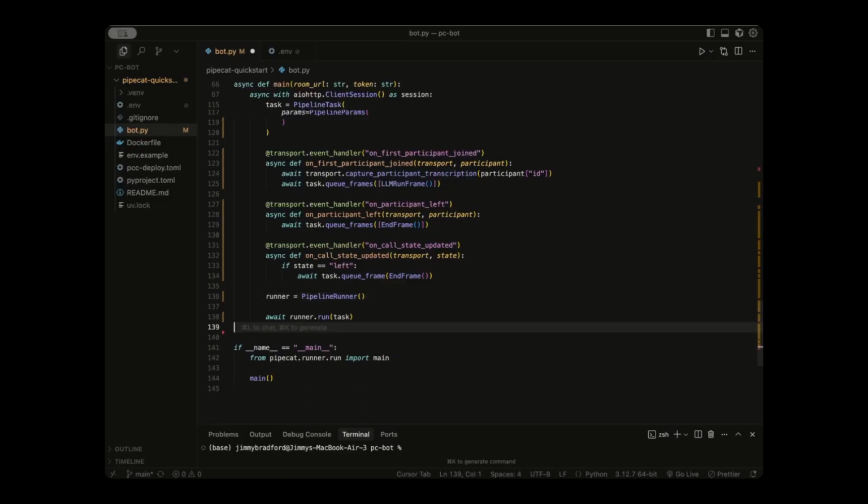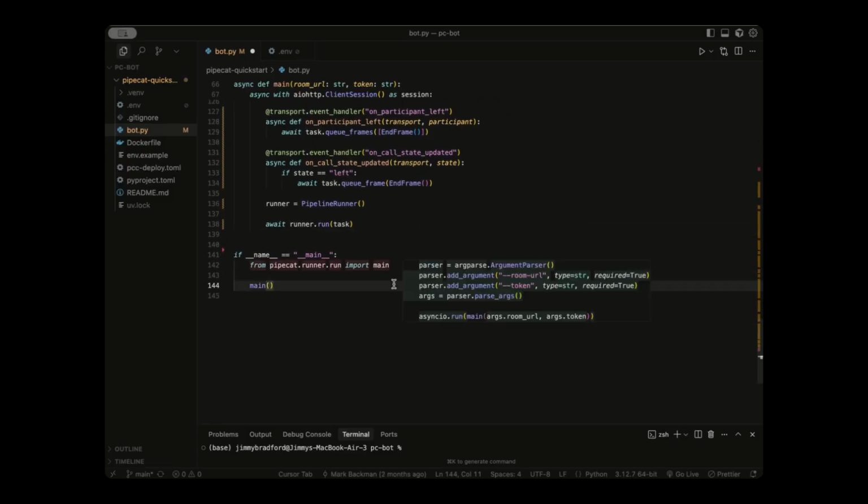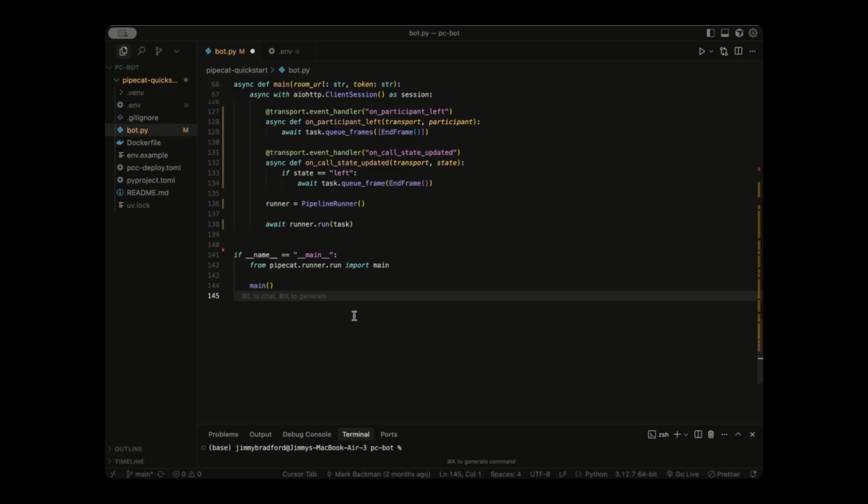Now we're going to edit this Python boilerplate down here. Now we're going to make arguably the most important change in the code. So this right here is what originally started our local server and brought up our Pipecat playground UI. But now we're going to replace it with code that listens for arguments. So if you can remember, we're going to be running this code as a background process when our server tells it to start. So you can think of it like this.